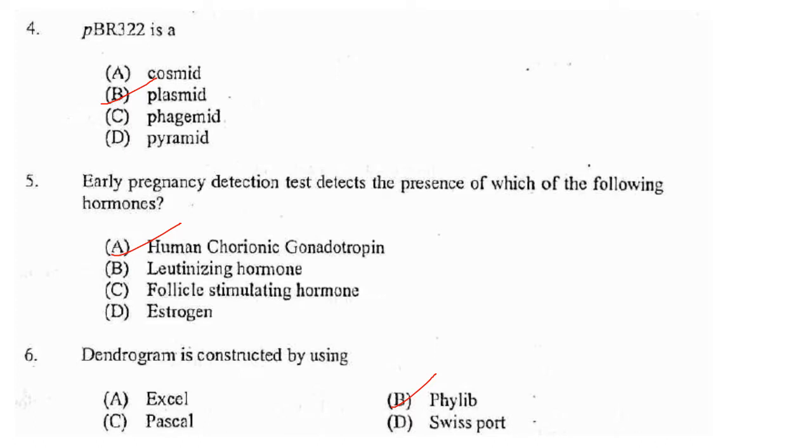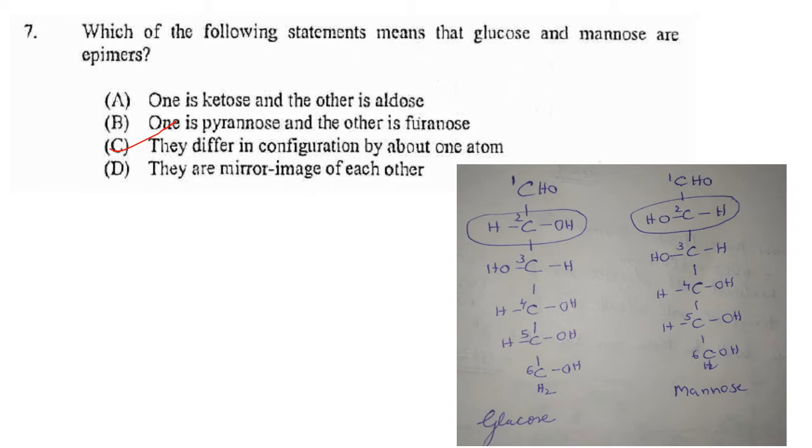Then, early pregnancy detection kit tests detect the presence of which of the following hormones? Human chorionic gonadotropin, that's correct. Luteinizing hormone, follicle stimulating hormone, estrogen. Pregnancy tests detect human chorionic gonadotropin. Then a dendrogram is constructed by using a bioinformatics tool, that is PHYLIP. So that is used for constructing a dendrogram.